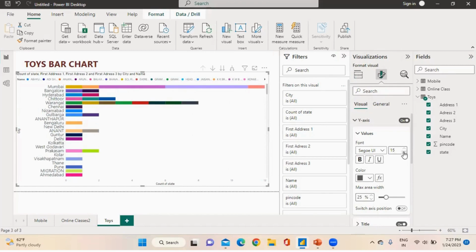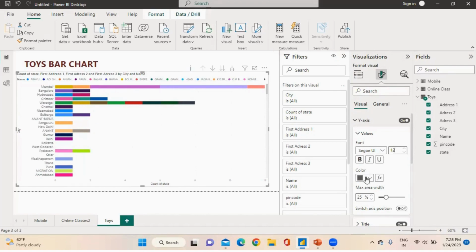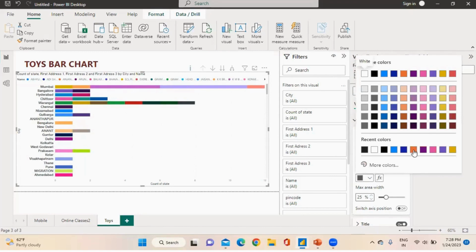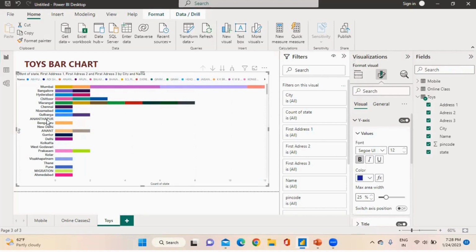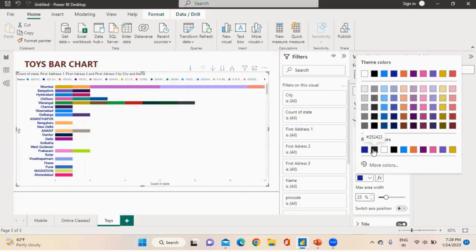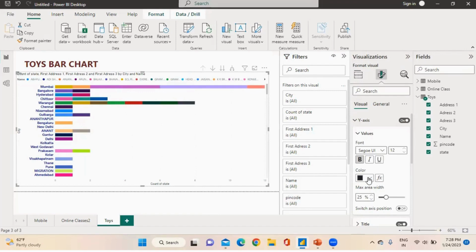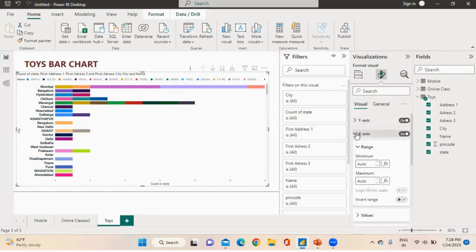I'm turning it on. After that, I'm also choosing bold. If I'm choosing bold, you can check over here. There is color. I can also choose many colors. Like if I click on blue color, you can check, blue color will come over here. I'm choosing black. This is y-axis and next one is x-axis.